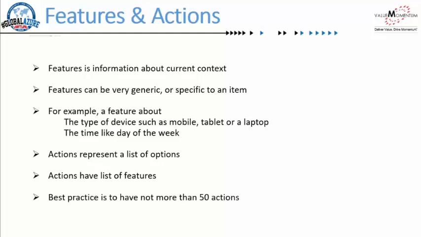Now, the best practice here is to not have more than 50 actions. Going back to that news article example, let's say there are thousands or millions of news articles today on the website. You don't want all the million articles to be given to Personalizer to analyze and pick the best one, because it would be very random and very generic. It won't be any good for the users. Whereas if you give only 10 or 20 articles which the user would be more interested in, and out of that a best one, there's a high likelihood that he would go and read it.